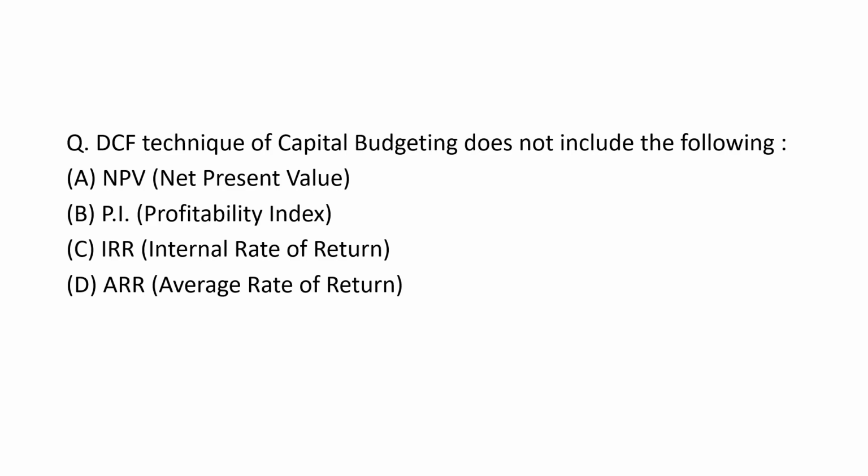The DCF technique of capital budgeting does not include the following. DCF is the discounted cash flow technique: net present value, PI profitability index, IRR internal rate of return, and ARR average rate of return. The NPV method is discounted.